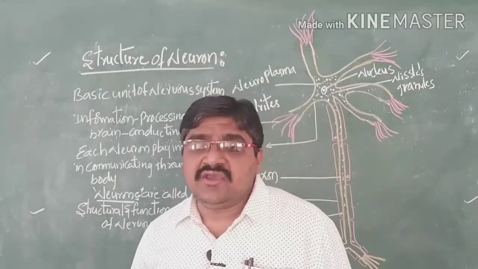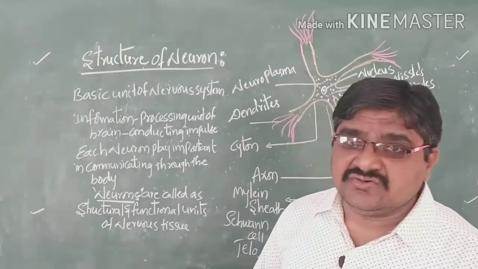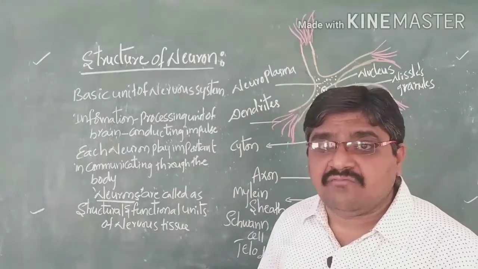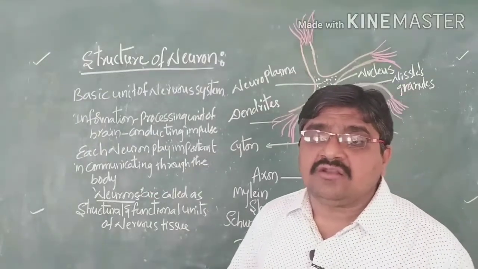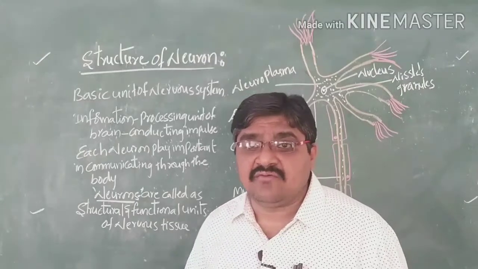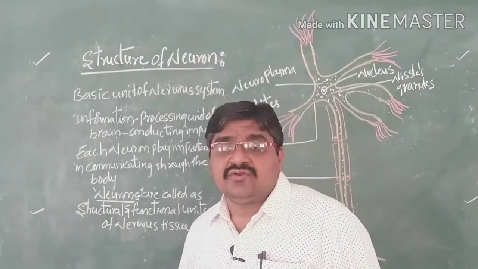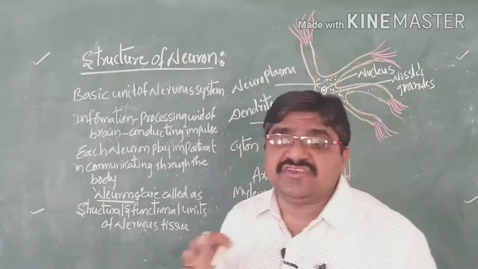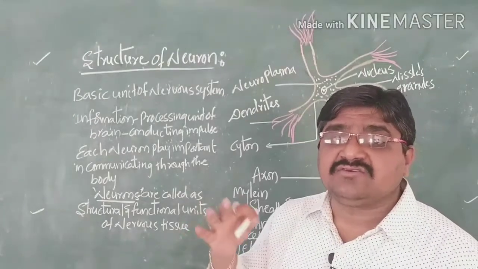It gives a definite structure for the nervous tissues, and its function is helpful for smooth coordination of organs or organ systems, conducting impulses, and communicating throughout the body. Not only communication, coordination also takes place for smooth functioning of the body.